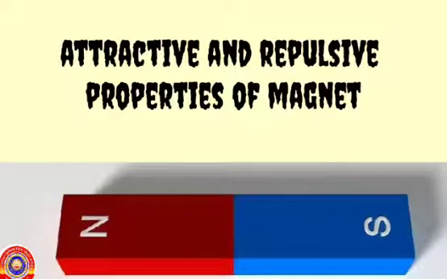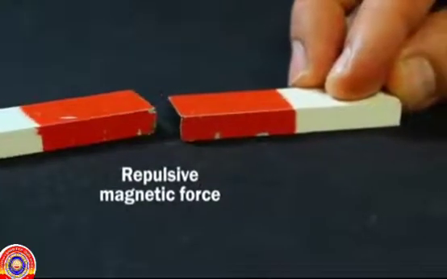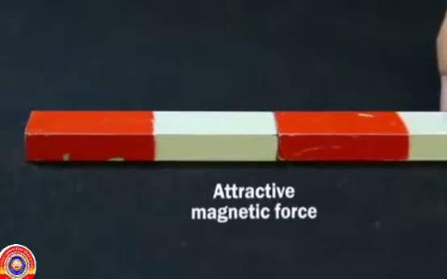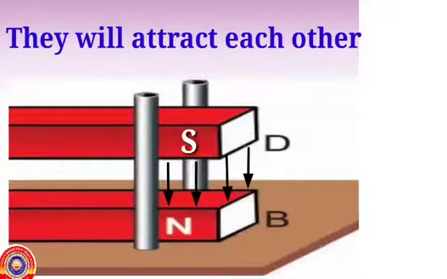Next, we are going to see the attractive and repulsive properties of magnets. You are well aware that like poles repel and unlike poles attract each other. Place two strong bar magnets on a refill fixed on a piece of thermocol. If we place a bar magnet with its south pole just above the north pole of a bar magnet, what will happen? Yes, definitely they will attract each other.